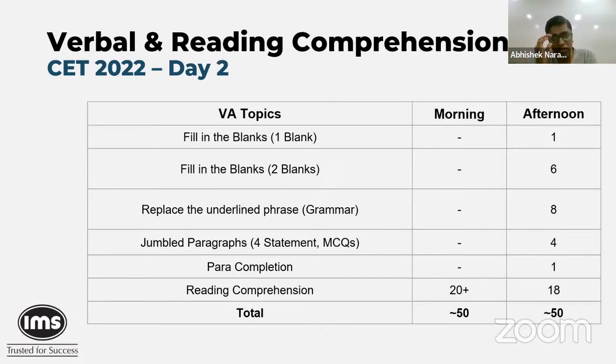So for those who are anxious about what will happen tomorrow, my advice to you is just keep this information and then just do your own thing, right? One of the constants is that it's a jumbled paper, right? So that's not going anywhere. It's not like on day 3 you suddenly get a sectionally divided paper. So these things are constant. So you have to work on trying to ensure that you're balancing your time accordingly.